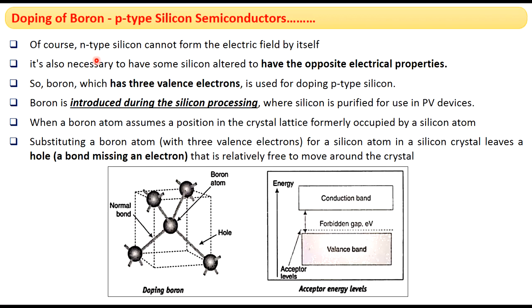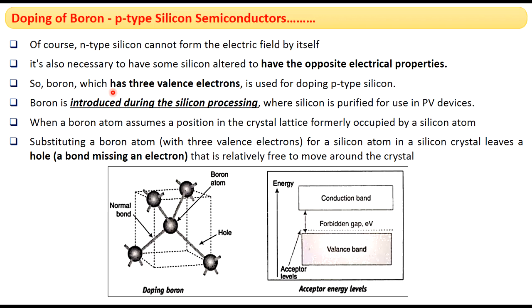Only n-type silicon cannot form the electrical field by itself. The silicon should have opposite electrical properties, then only an electrical field can be formed. Not only n-type silicon, p-type silicon also must be present. So to form p-type silicon semiconductor, p-type doping must be done.